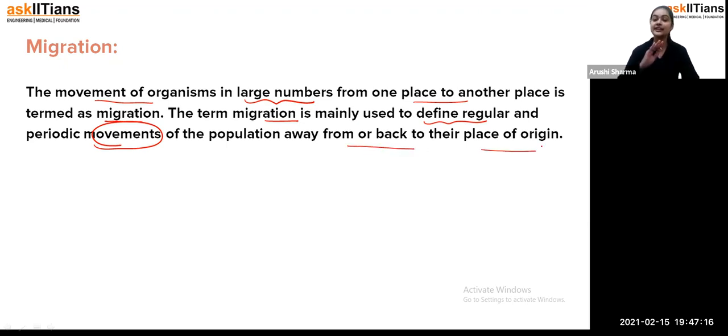It's not that they just go and live over there. For example, if I go to some foreign country for 3 months and return to my own country, that's the kind of migration. That means I'm going for a regular period of time, a periodic movement, and I'm coming back to my place of origin. So that is called migration.